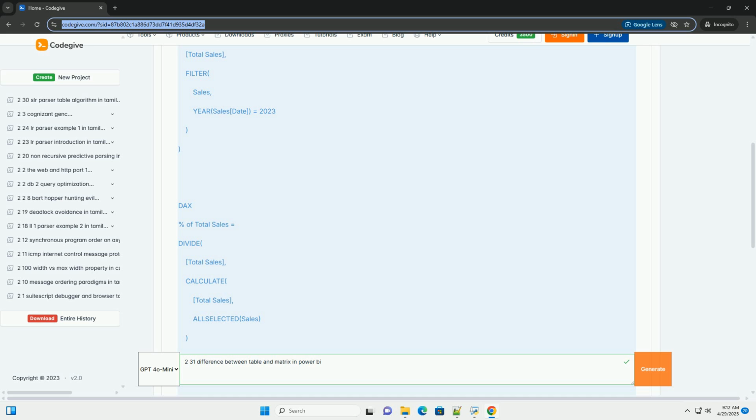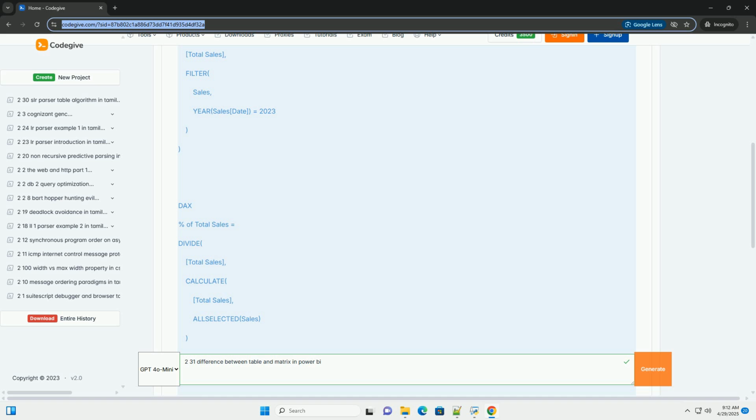The matrix also offers more flexibility in terms of data manipulation. You can easily add or remove fields from the rows and columns, change the aggregation functions used for the measures, and apply conditional formatting to highlight important trends and outliers. 3. Code examples, DAX. While tables themselves don't directly involve DAX for their structure, DAX is critical for calculating the measures used in both tables, for summarization, and matrices. Let's focus on examples that enhance the capabilities of both, but are especially relevant for matrix calculations.